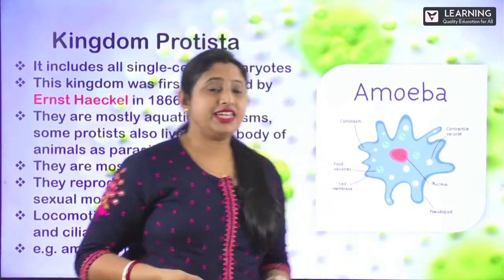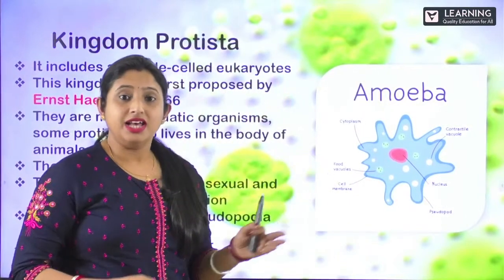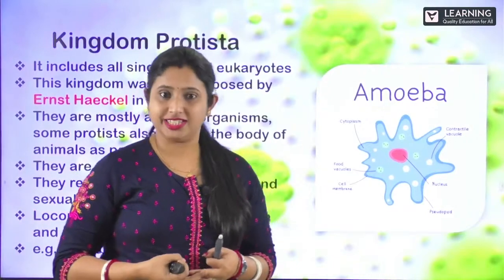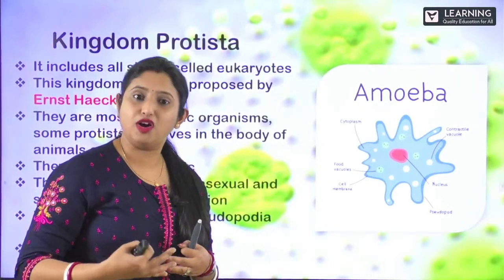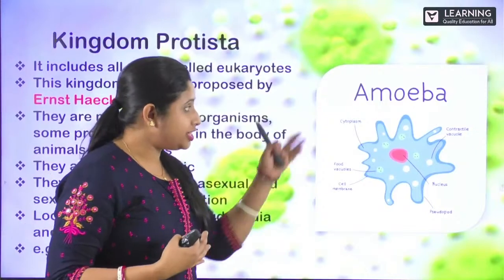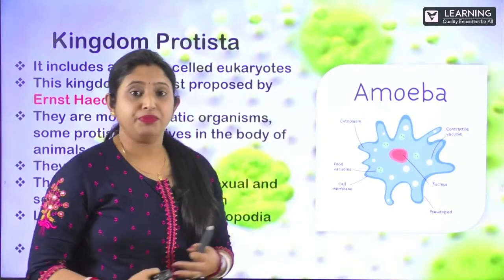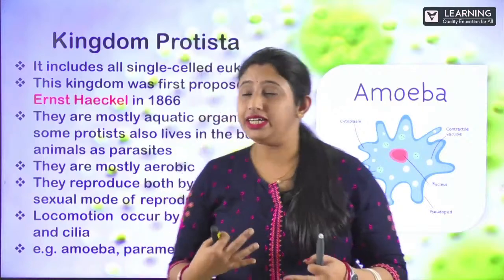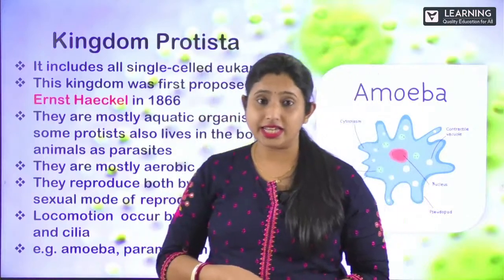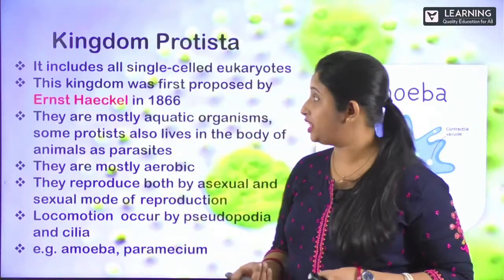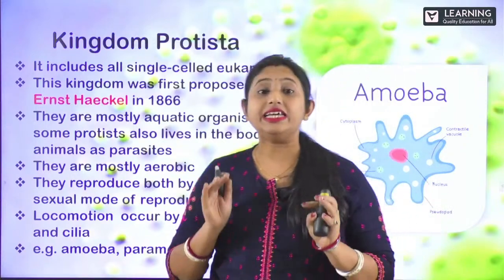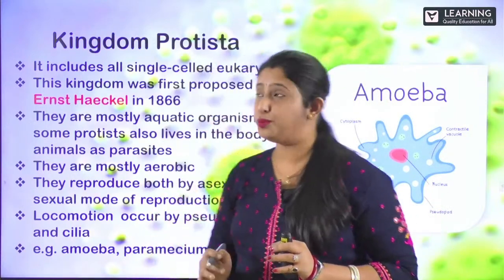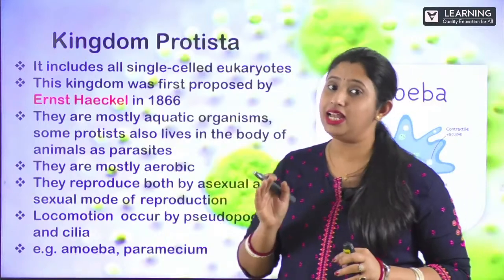Clear? You can see in this picture an amoeba, right? Amoeba is a protista. You all studied about this, isn't it? You can see the structure of this amoeba. Now let us see what this Kingdom Protista is. As I have already said, it is a single cell eukaryote. So Protista are single cell eukaryotes.